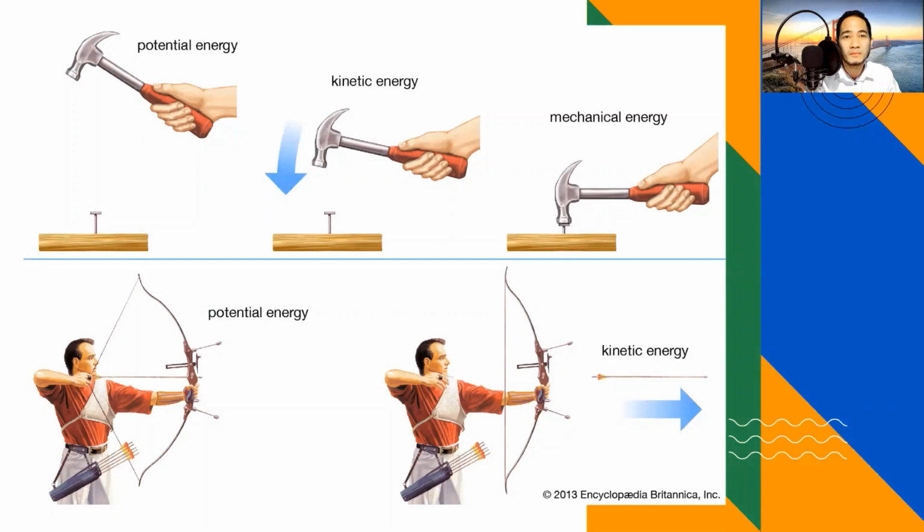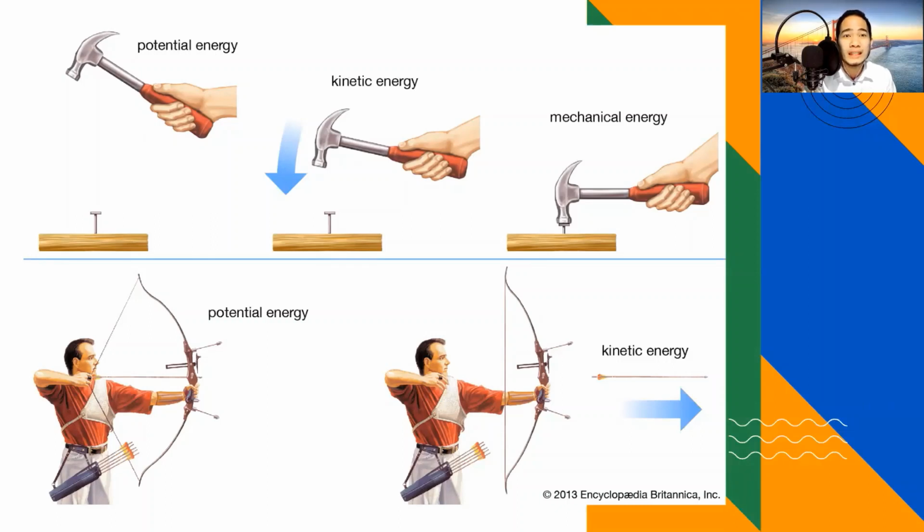The normal force is said to be at rest. Hindi mo pa pinupukpok yung pako dito. Still hawak mo pa lamang. Therefore, it is said to be potential energy. It is just a stored energy in position.